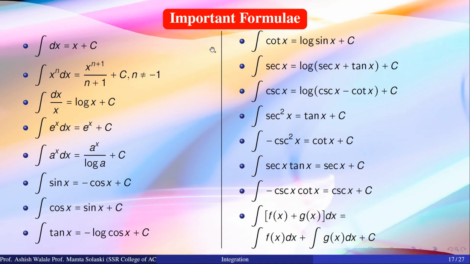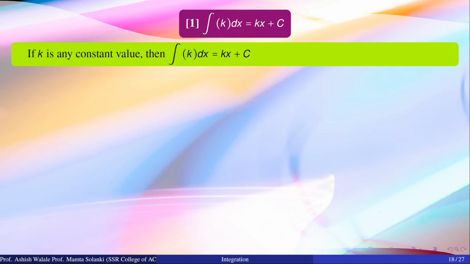Suppose we are given any two functions, f of x and g of x, then the integration of f of x plus g of x dx is given by this formula. That means we can split this integration into two parts: integration of f of x dx plus integration of g of x dx, plus constant of integration. Okay, now we shall discuss all these formulas in brief.